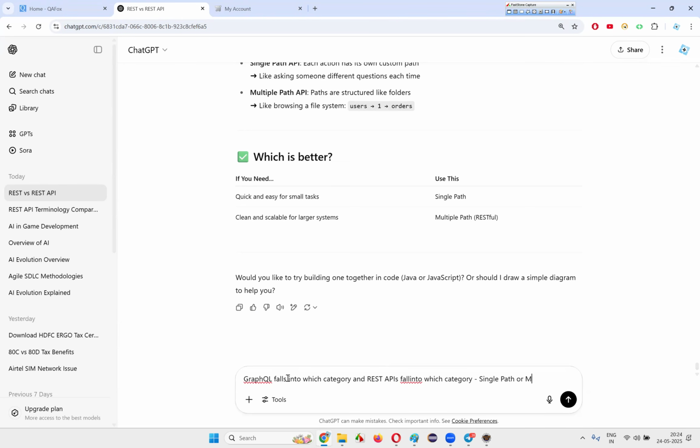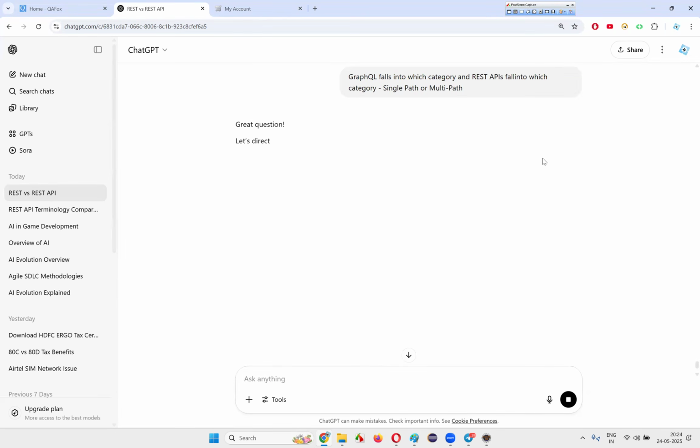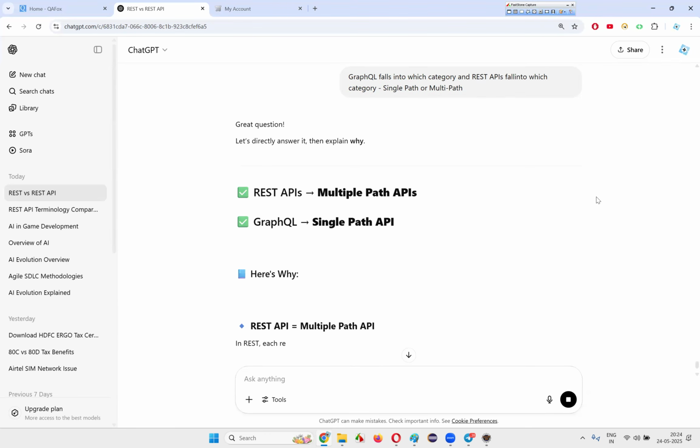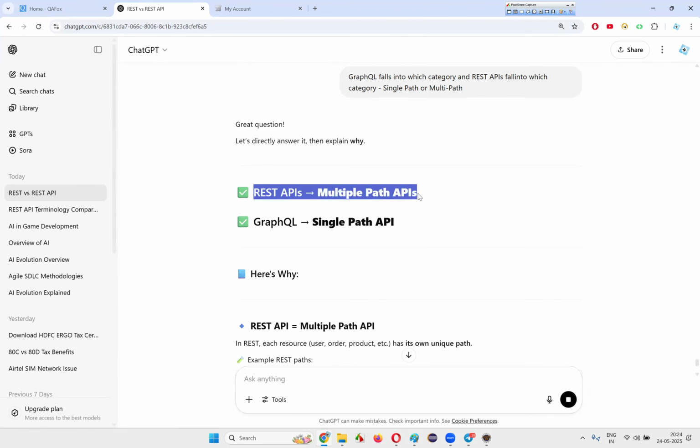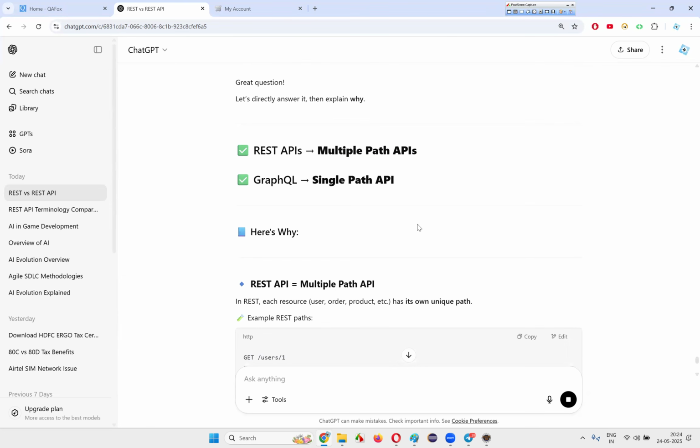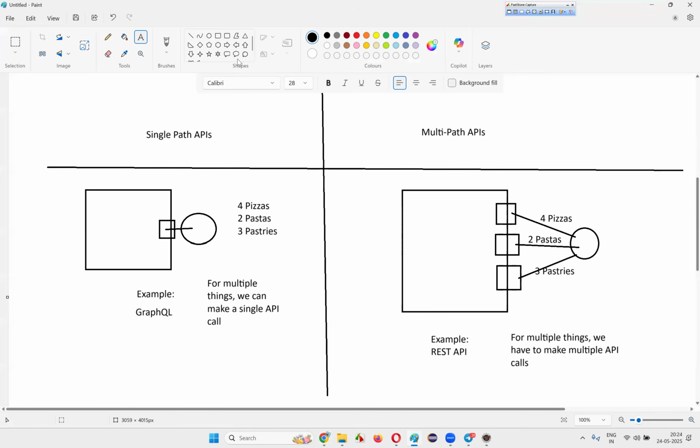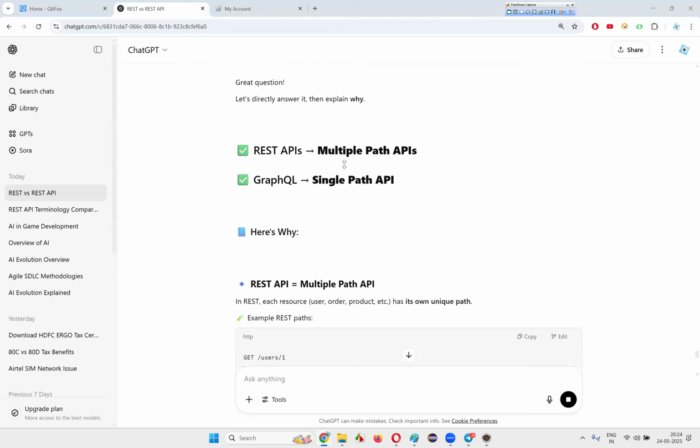Single path or multipath? Let's see. REST APIs are multipath APIs. GraphQL is a single path API. This is one thing you need to understand. I already gave an example to confirm, but we need proper examples.